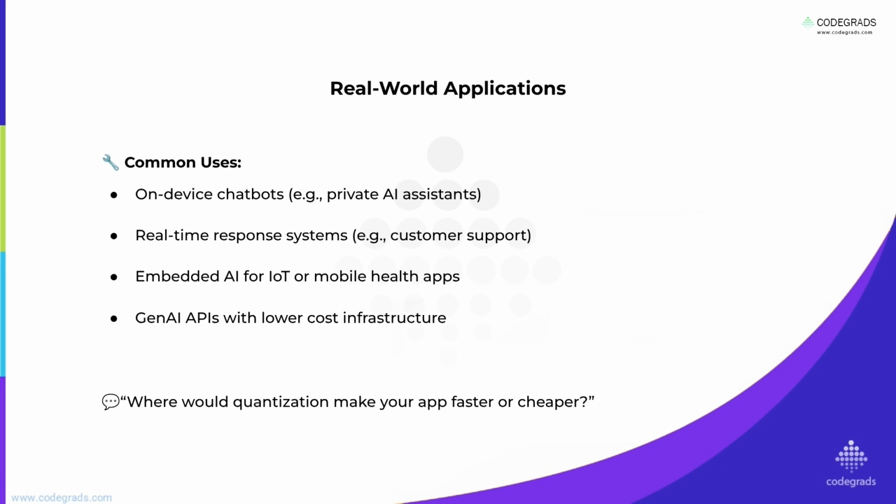Think about embedded AI in smart devices or mobile health apps. These often have very limited processing power and battery life, making quantization essential. Even large-scale GenAI APIs benefit from using quantization to lower their server costs. This can make advanced AI services more affordable for everyone. Now, reflect on your own idea. Where could quantization make an application you imagine faster or cheaper? Think about any scenario where AI meets resource limits.